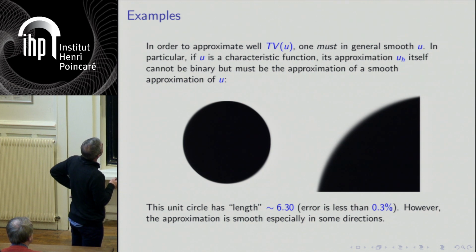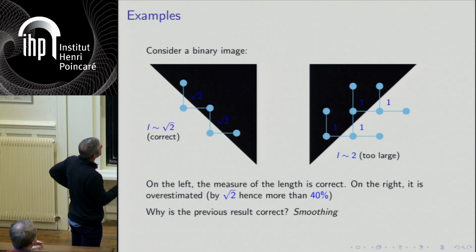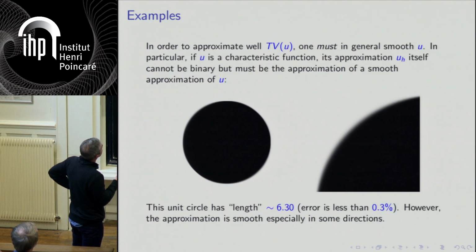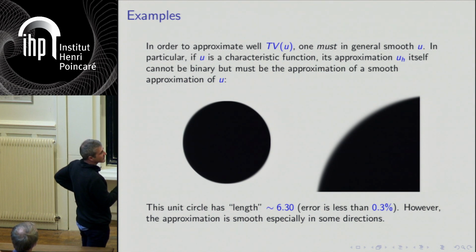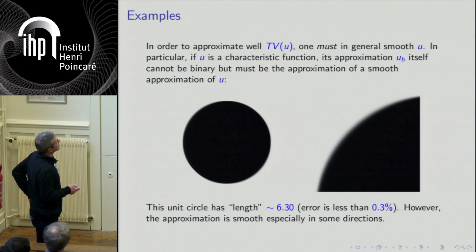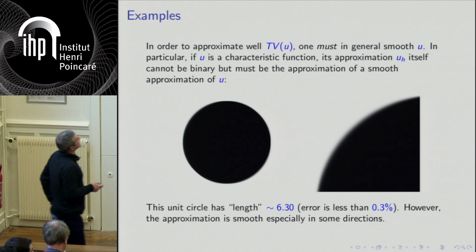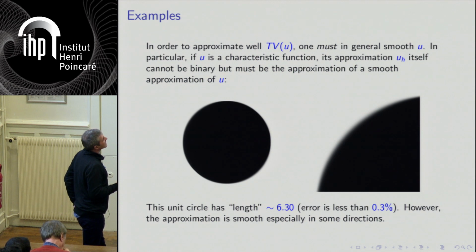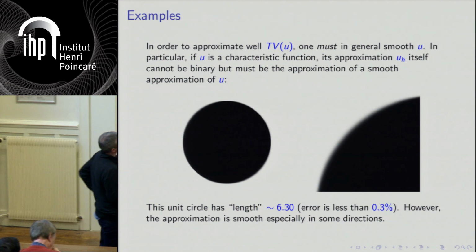And you see that it is smooth only in the direction corresponding to this issue. And here, in the direction corresponding to this, it is quite sharp. But in this direction, then you get some smoothing. And with this smoothing, you can recover the correct energy. OK. So the length is relatively correct. The perimeter you find is well approximated, but the solution is not sharp.